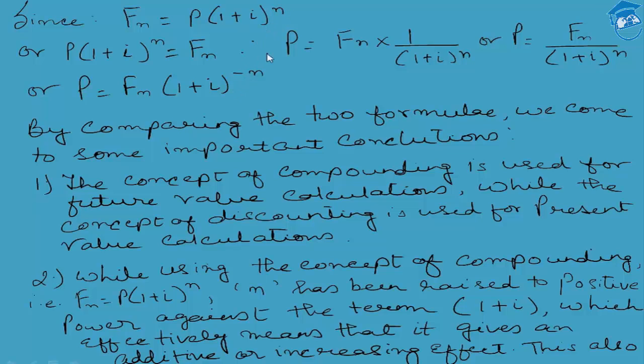As we all know, students, future value computation is based on the fundamentals of compounding. The future value calculations are based on the concept of compounding, while the present value calculation is based on the concept of discounting. Once again, students, future value calculations are based on compounding, while present value calculations are based on discounting.